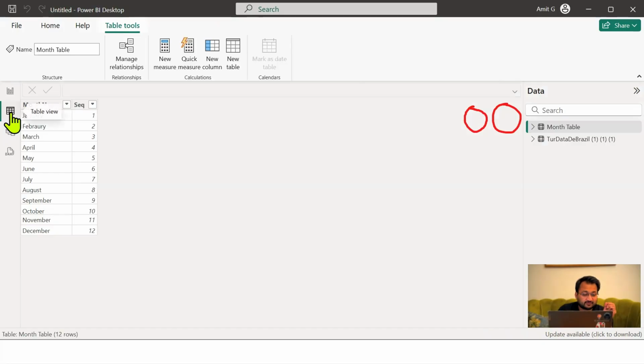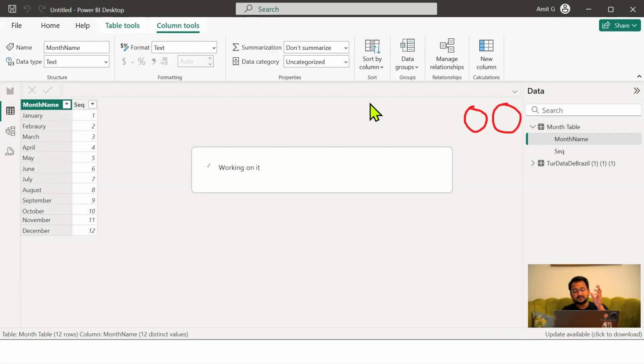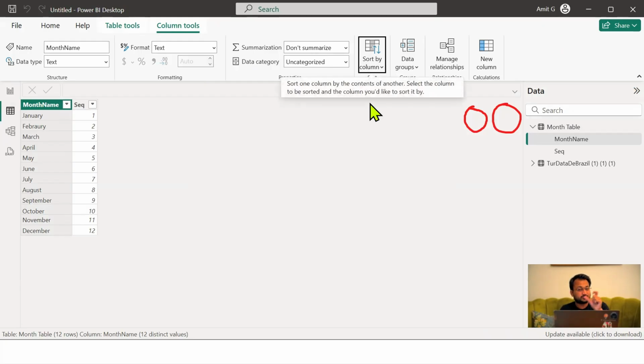Now I go to the table view. I will select the month name column that we have. This should be sorted by sequence, right? A sequence means where I have defined January should be 1, February should be 2. So now when the sorting happens, Power BI will not sort the months alphabetically, they will be sorted numerically from 1 to 12.